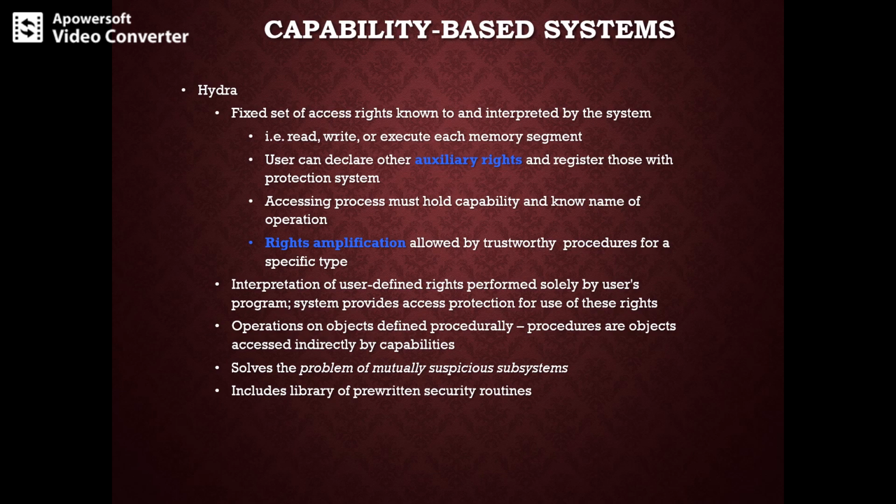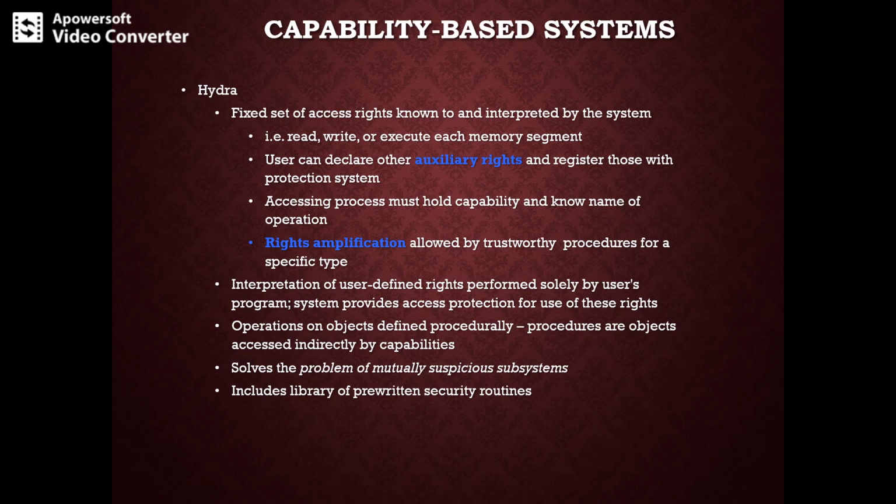So in total there will be auxiliary rights and rights amplification. Auxiliary rights can be described in a capability for an instance of the type. For a process to perform any operation on the type object, the capability it holds for that object must contain the name of the operation being invoked among its auxiliary rights.